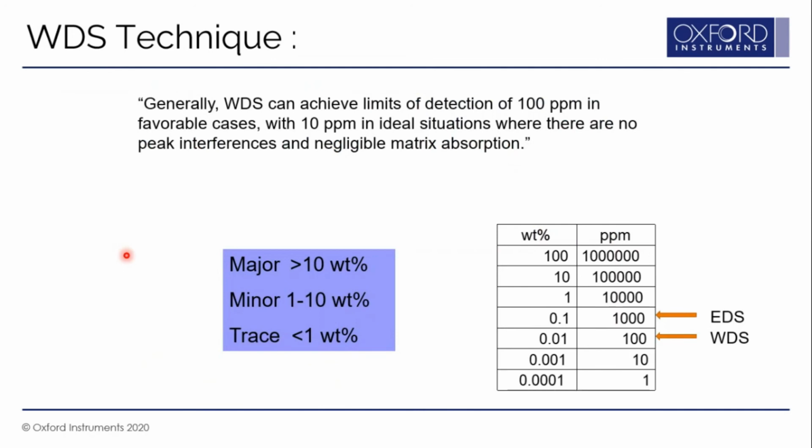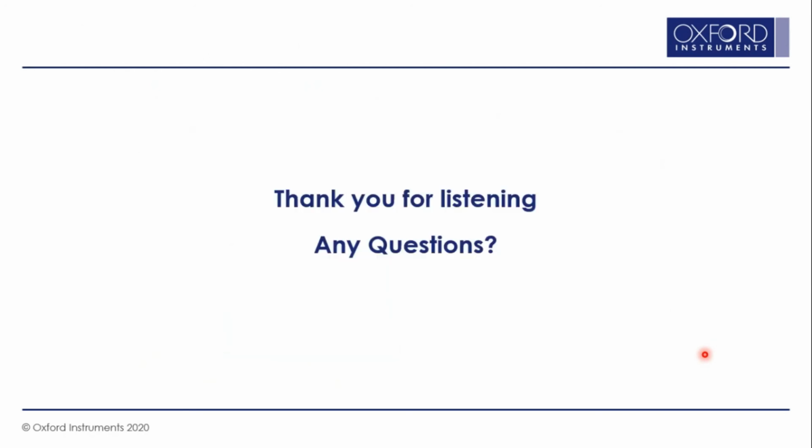Before I conclude, one must remember that when we say major element, we mean elements having concentration more than 10 weight%. Minor element means the concentration is between 1 to 10 weight%, and trace element is one having concentration less than 1 weight%. With EDS, you can find concentrations close to 1000 ppm, whereas with WDS, you can find concentrations close to 100 ppm. That is what I wanted to cover in this session. Thank you for listening. Now I can take questions.